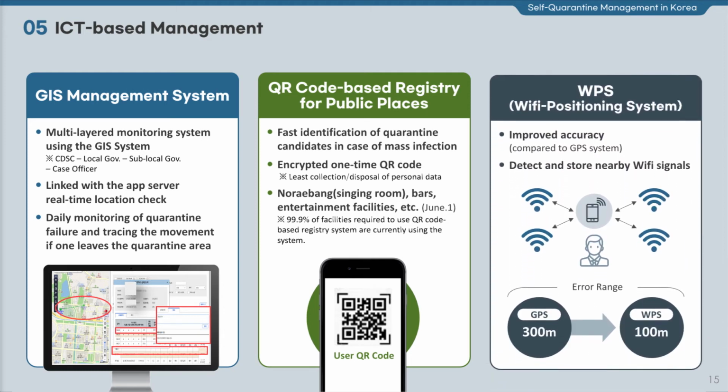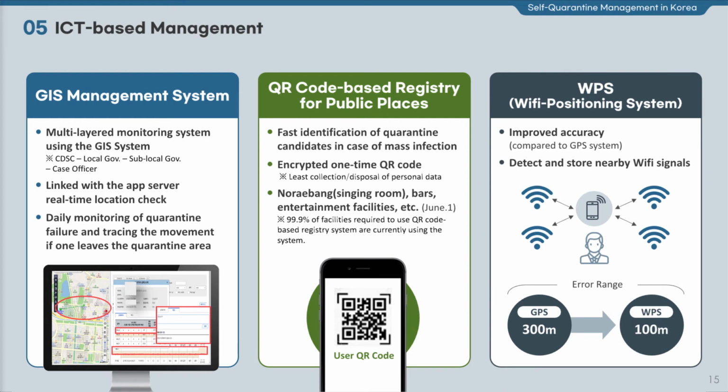Lastly, WPS stands for Wi-Fi Positioning System, and the system was introduced to increase the accuracy of detecting the location due to the poor performance of the GPS-based app in indoor positioning. Thanks to the system, the app accuracy has improved by more than 3 times.